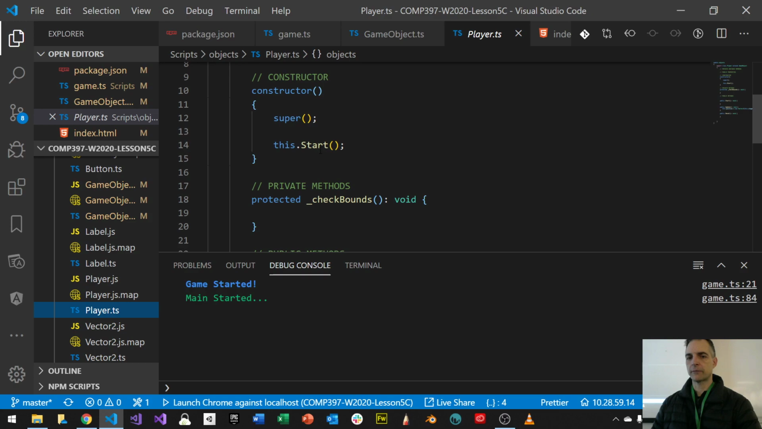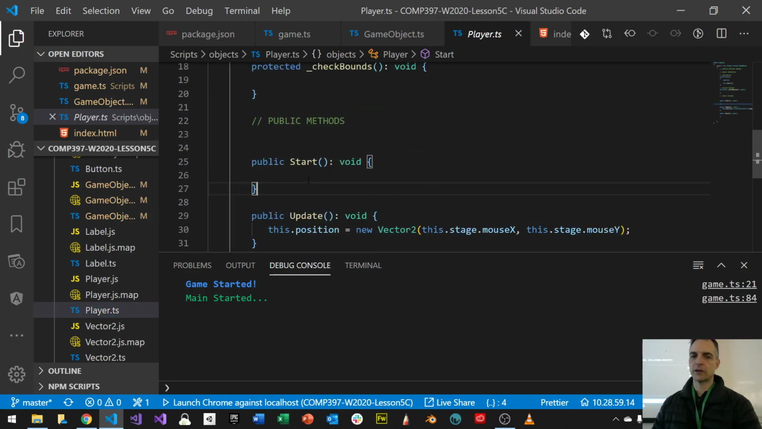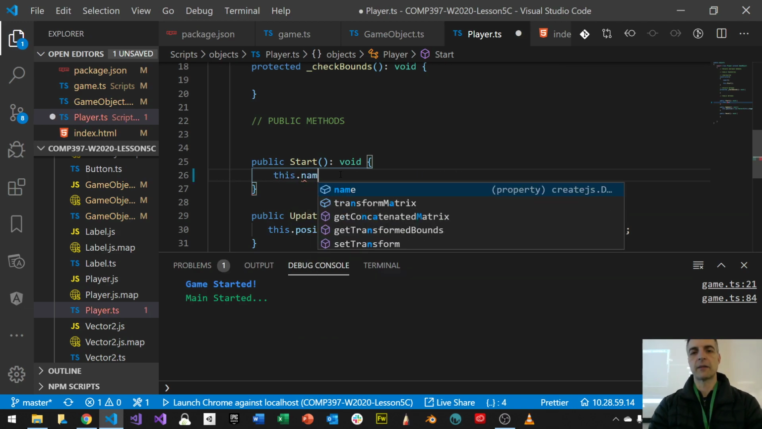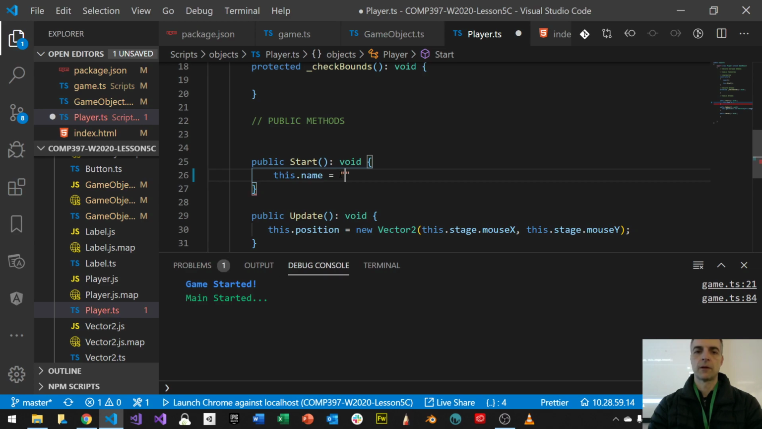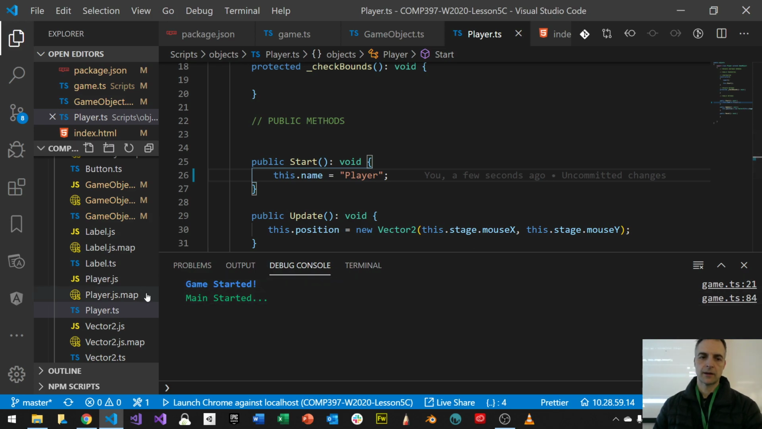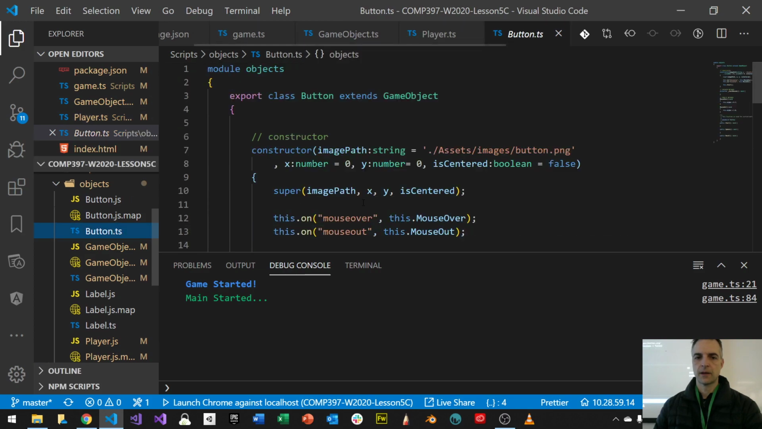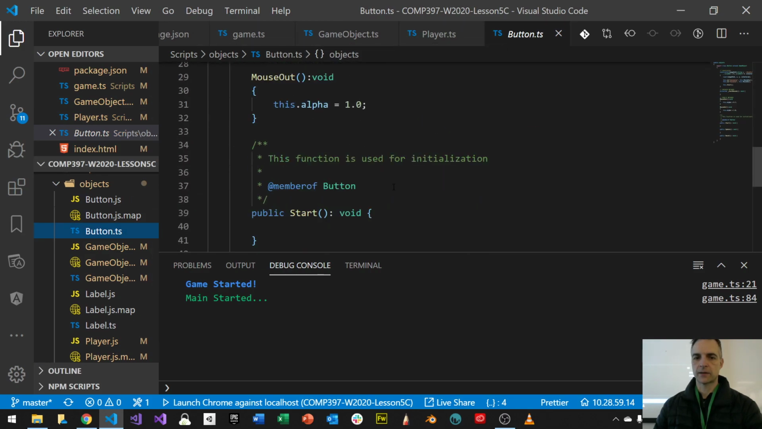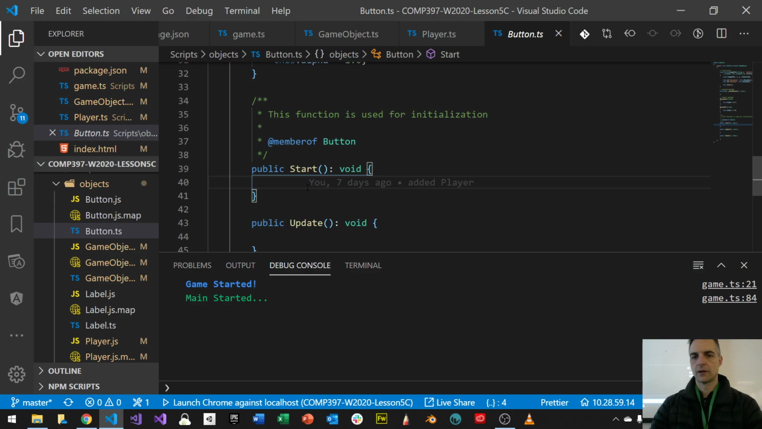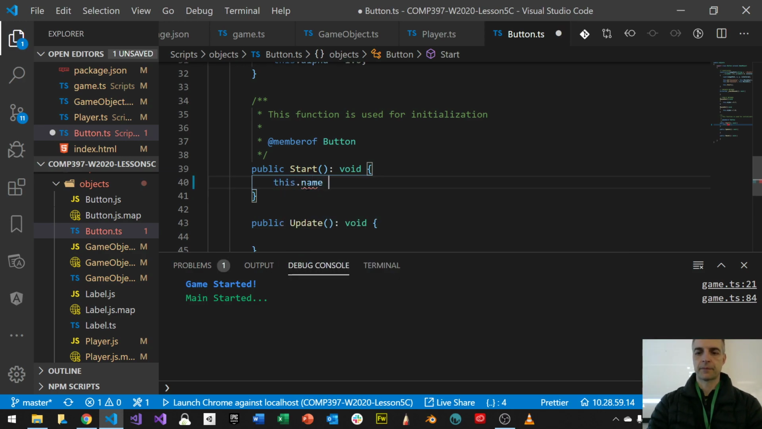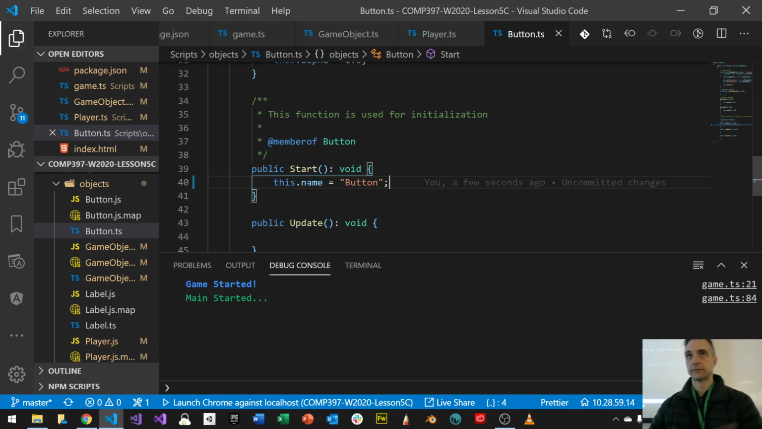In my start method, I'm going to set the name. Every object in CreateJS has a name property. I can set the name to something. So I can say this.name is equal to player. And for my button, which is this button right here, I can do the same thing. I can say on start, this.name is equal to button. I don't know what kind of button it is. It's a button. Okay?